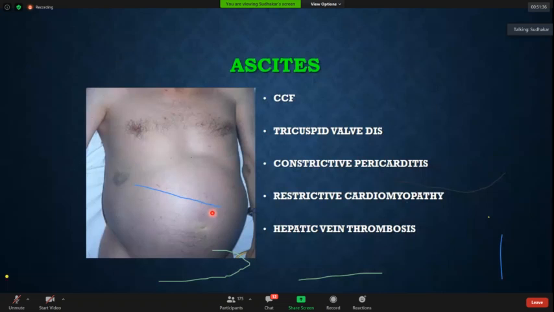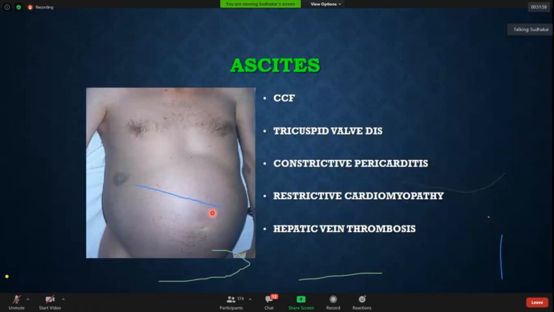Now, before wrapping up, 3-4 more important slides I want to tell. In all patients, if you see ascites, do not think that every patient who has ascites has left heart disease. Because of pulmonary hypertension, they have right heart disease. All patients who have ascites, pedal edema, rule out. Most common is left heart disease causing right heart disease.